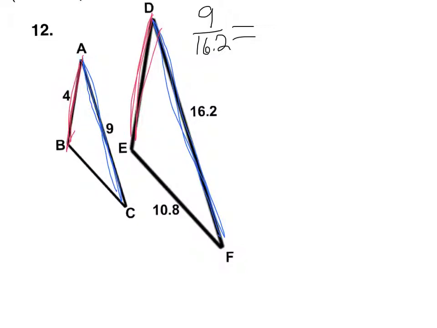You can give that side a letter, or in geometry, we will often just call it by its pair of letter names. DE would be what we could call this. Even though there's two letters, it's just one number that it represents. So now cross multiply. 9 times DE equals, and then you got to do 16.2 times 4. I'm just going to type that into my calculator, and I get 64.8.